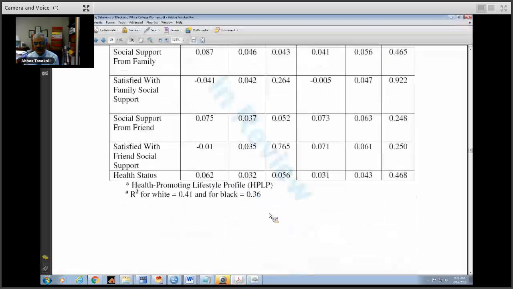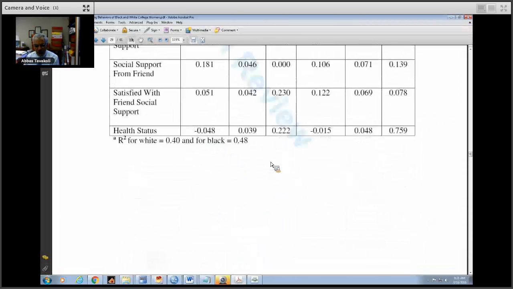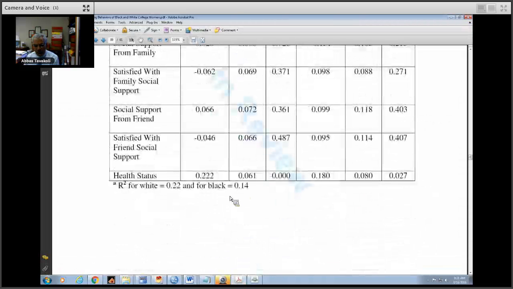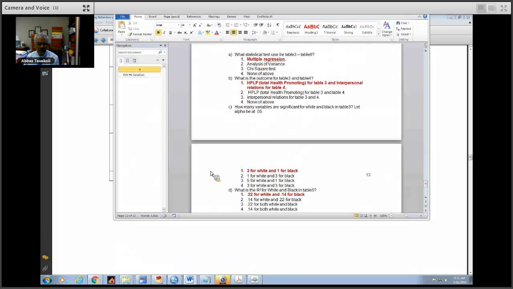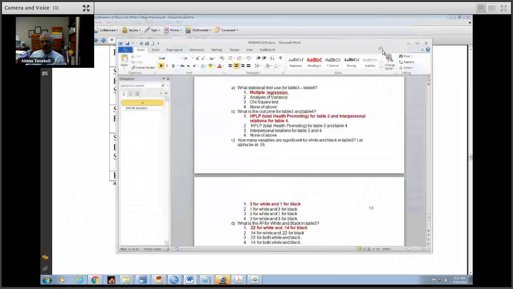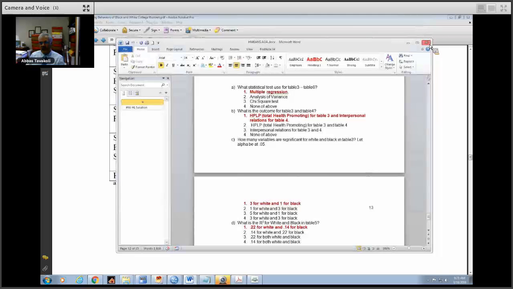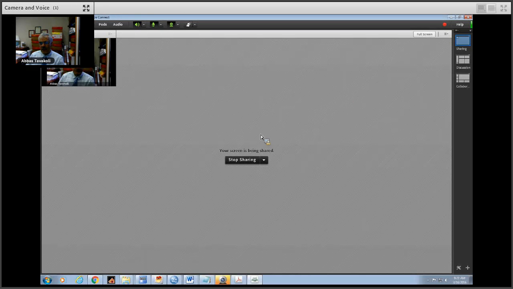So that's the number of significant. What is R square for white and black? Again, if you look at table 5, the table tells you what the R square is, 0.22 and 0.44. So that is the correct answer. So I hope this explanation helps you to understand better.